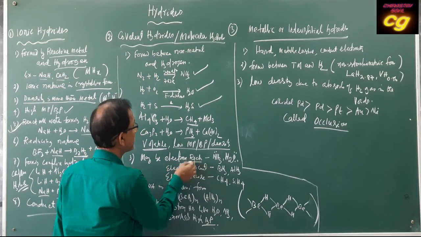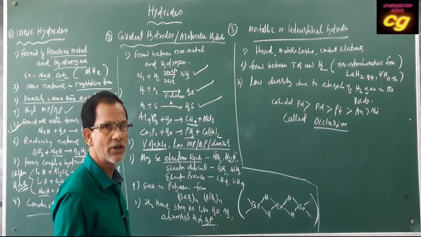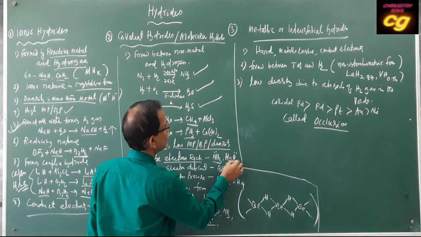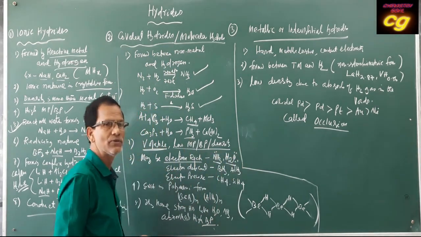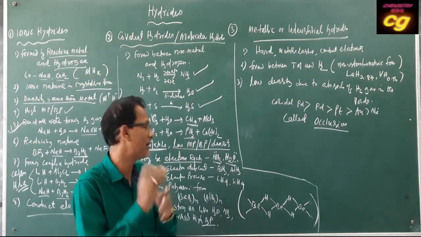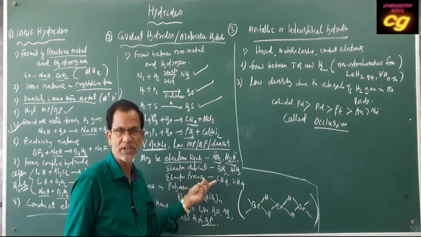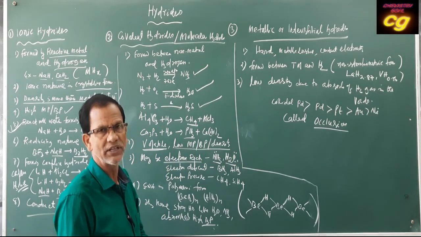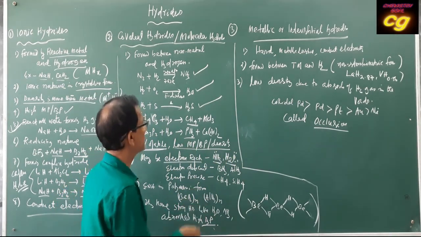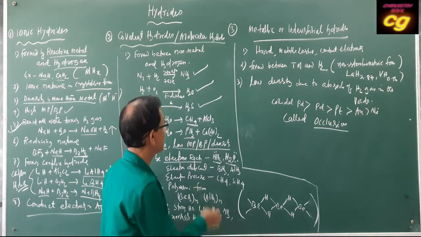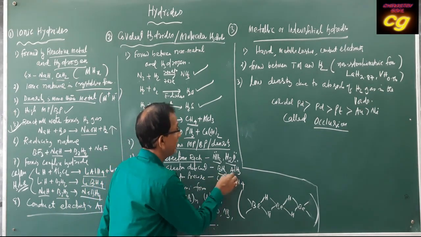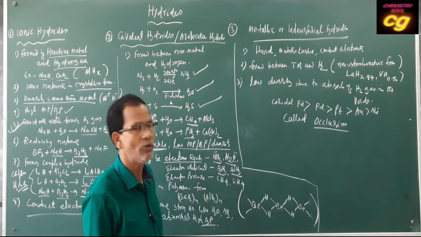Either electron rich species having extra electrons as lone pairs available, that is NH3 having one lone pair, water having two lone pairs. That's why they are called electron rich hydrides. Then electron deficient hydrides, which do not satisfy the octet rule. That's why they are called electron deficient hydrides. BH3, shortage of electrons in boron. Then AlH3, shortage of electrons in aluminium.